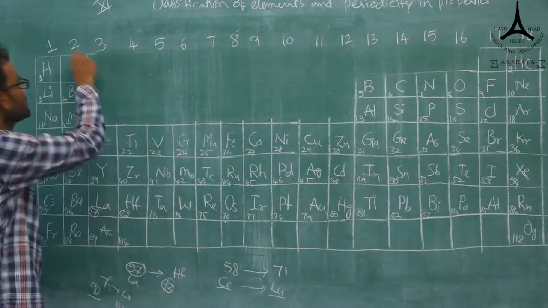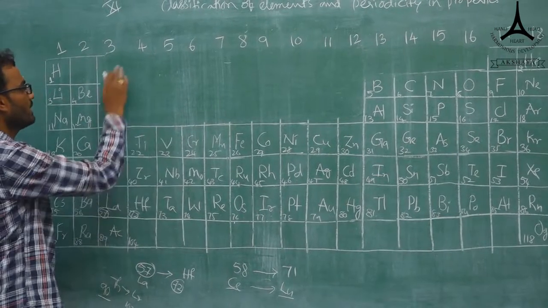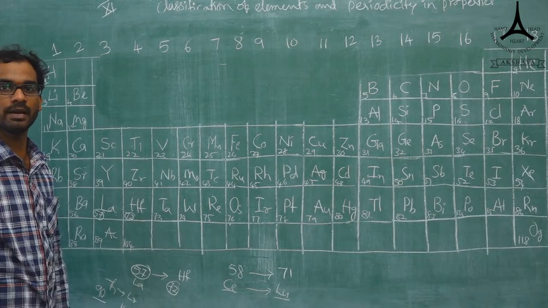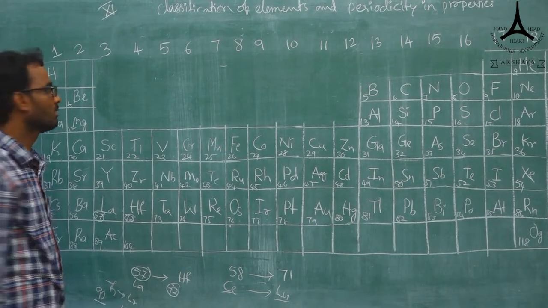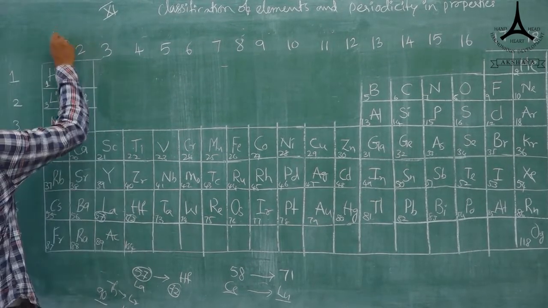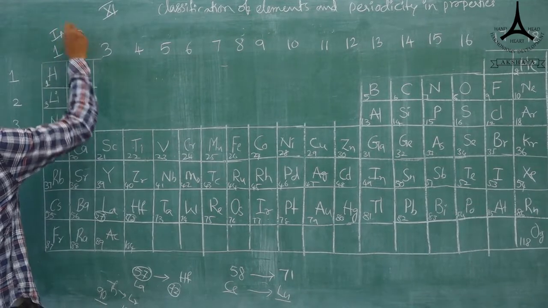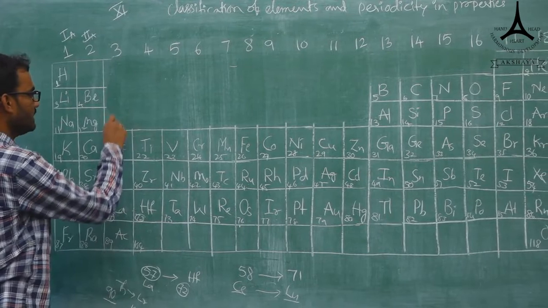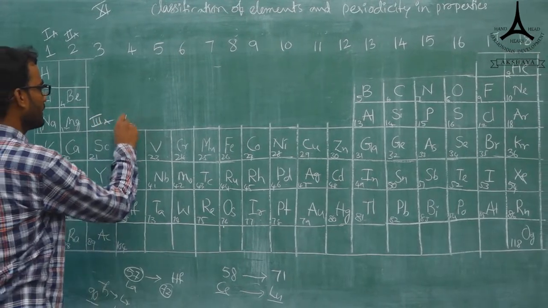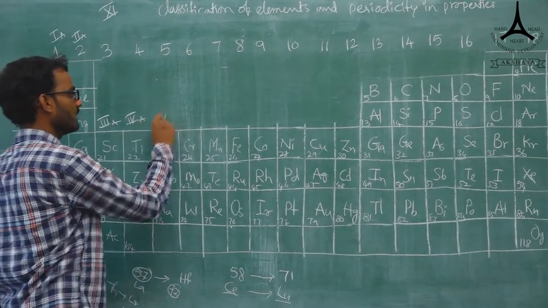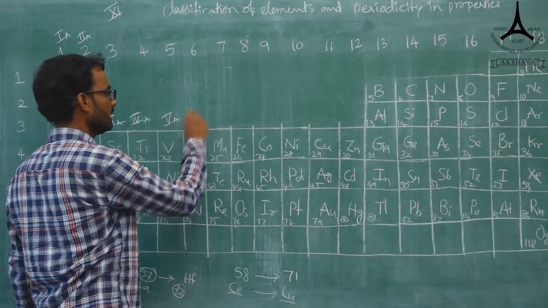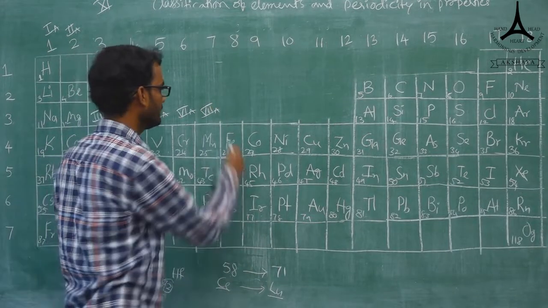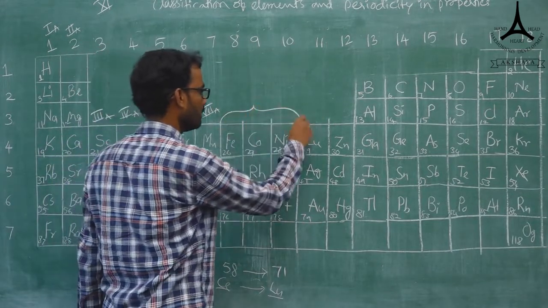Next, here the first group, second, third, fourth. We can write the same as this, and I will give the modern periodic table Roman numbers. Here first A, second A, third A, fourth A, 5th A, 6th A, 7th A, and here the 8th.